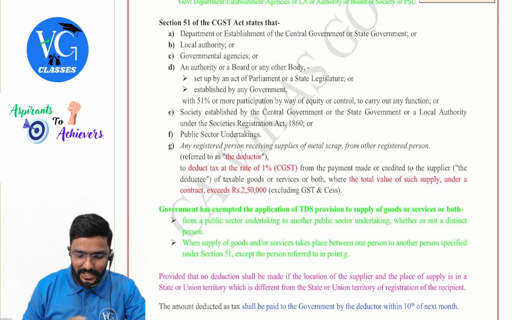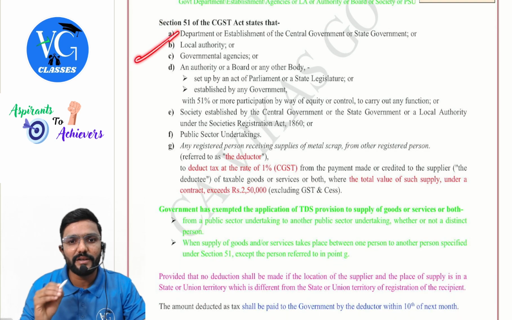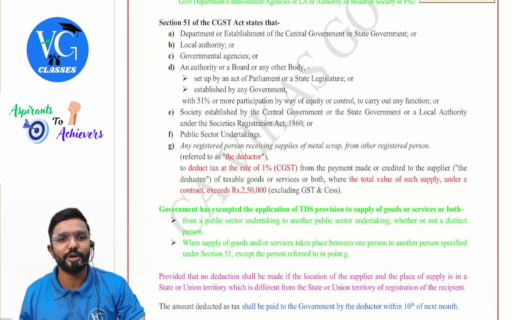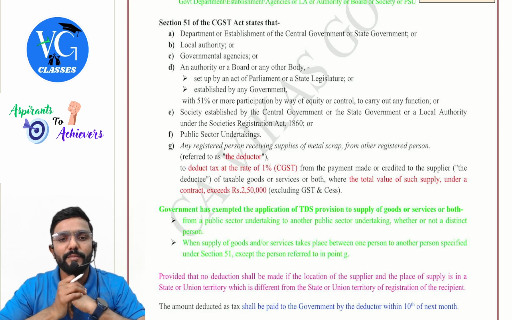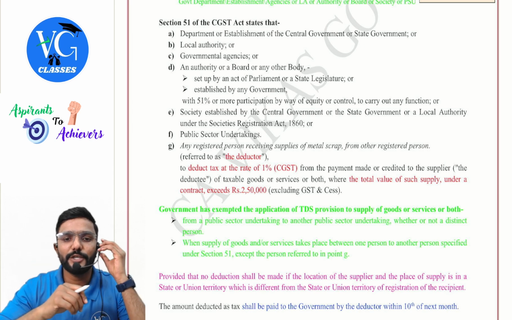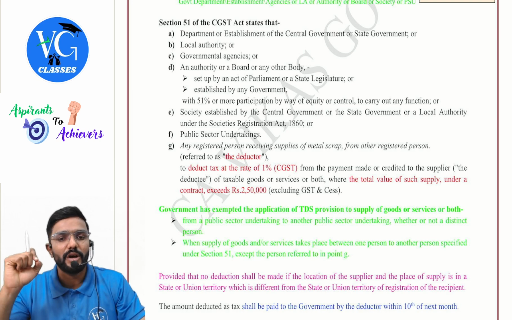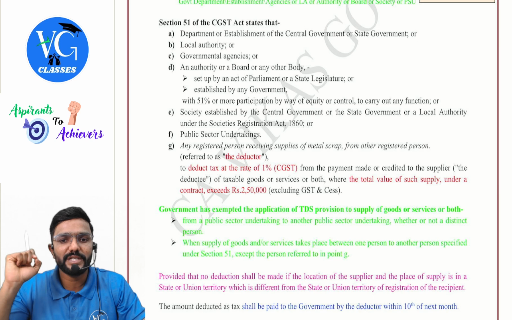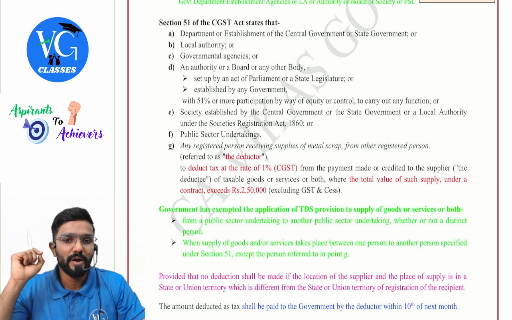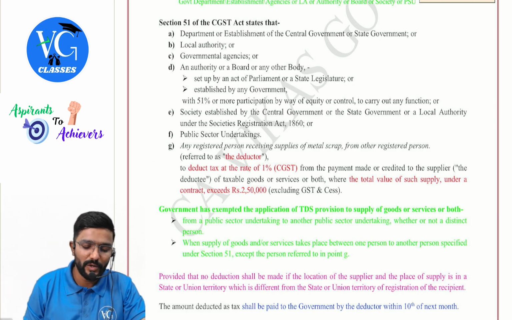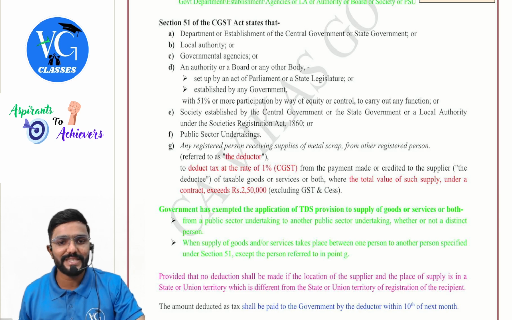Section 51 of the CGST Act states that a department or establishment of the central government or state government or local authority, governmental agencies or an authority or a board or any other body set up by an act of parliament or a state legislature or established by any government with 50% or more participation by way of equity or control to carry out any function, or a society established by the central government or a state government or a local authority under the Societies Registration Act 1860, or a public sector undertaking. And now one more new person has been added.